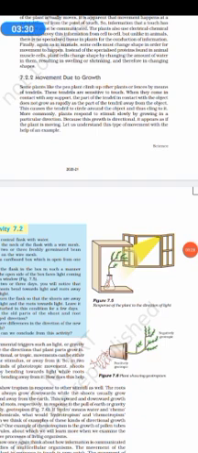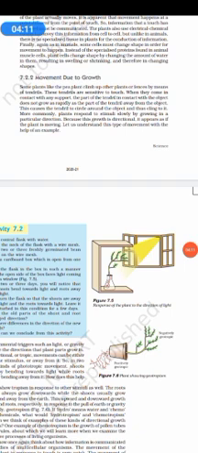Other plants climb a fence by means of tendrils. Now these tendrils are sensitive to touch. So when they come in contact with any object, the part of the tendril away from the object does not grow as rapidly as the part in contact.